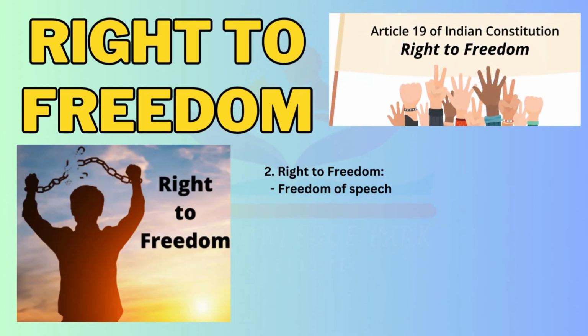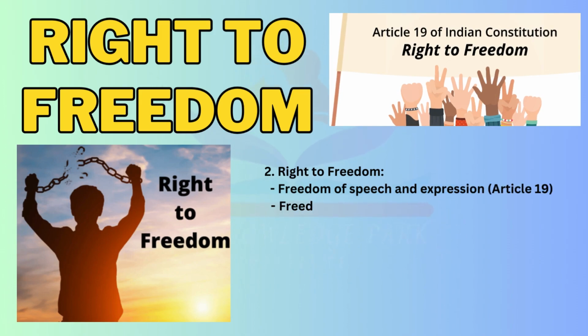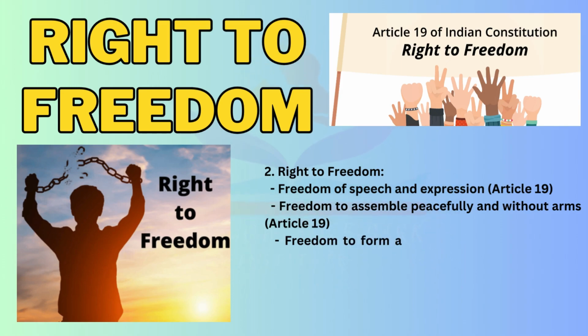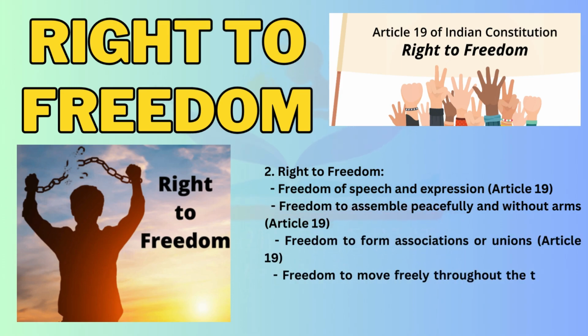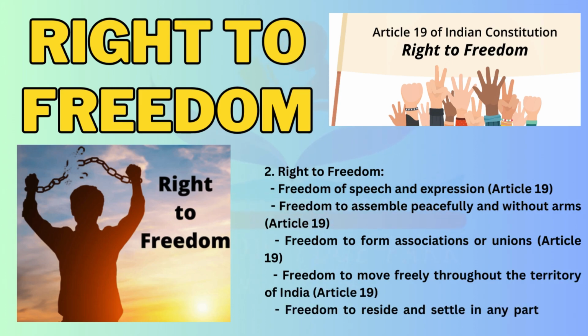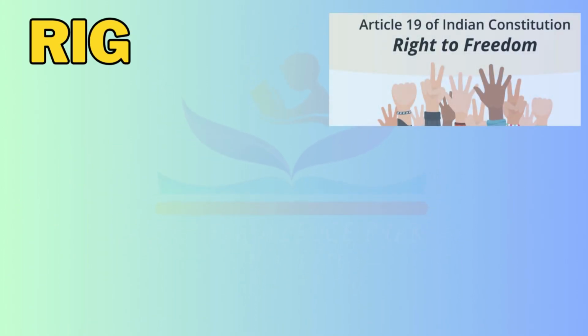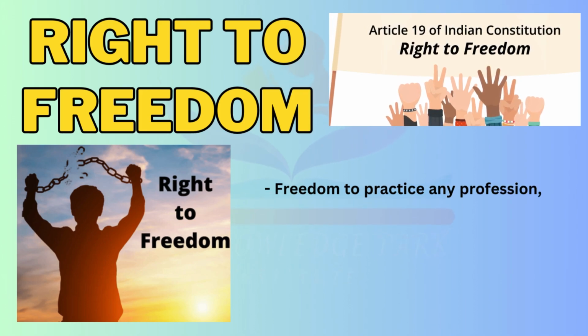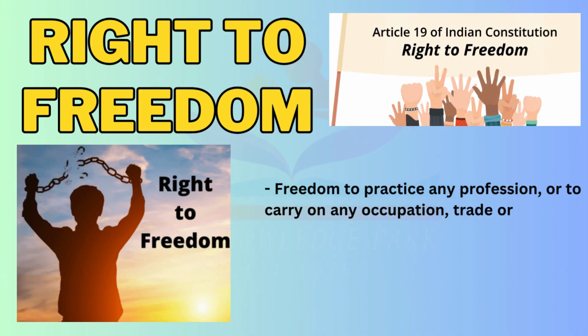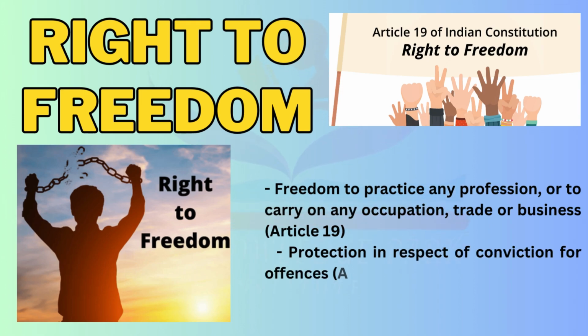2. Right to freedom. Freedom of speech and expression, Article 19. Freedom to assemble peacefully and without arms, Article 19. Freedom to form associations or unions, Article 19. Freedom to move freely throughout the territory of India, Article 19. Freedom to reside and settle in any part of the territory of India, Article 19. Freedom to practice any profession, or to carry on any occupation, trade or business, Article 19. Protection in respect of conviction for offences, Article 20.